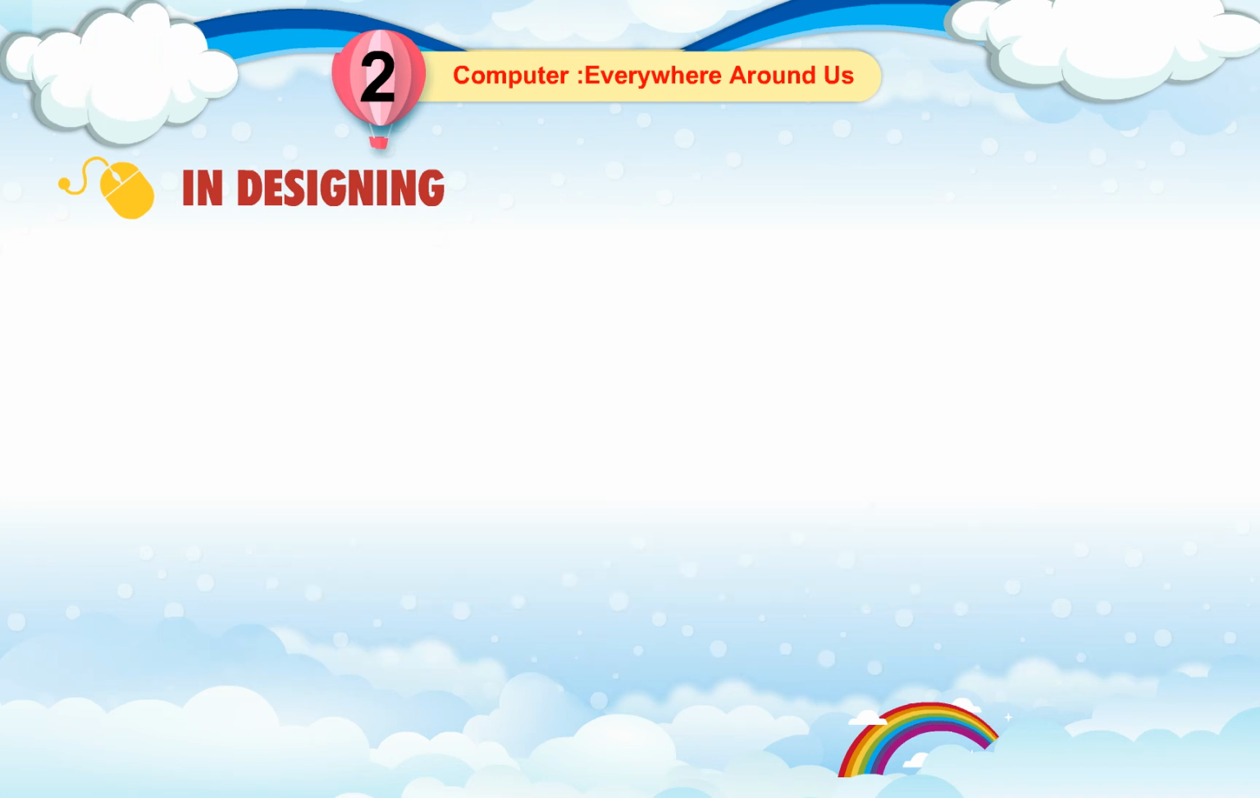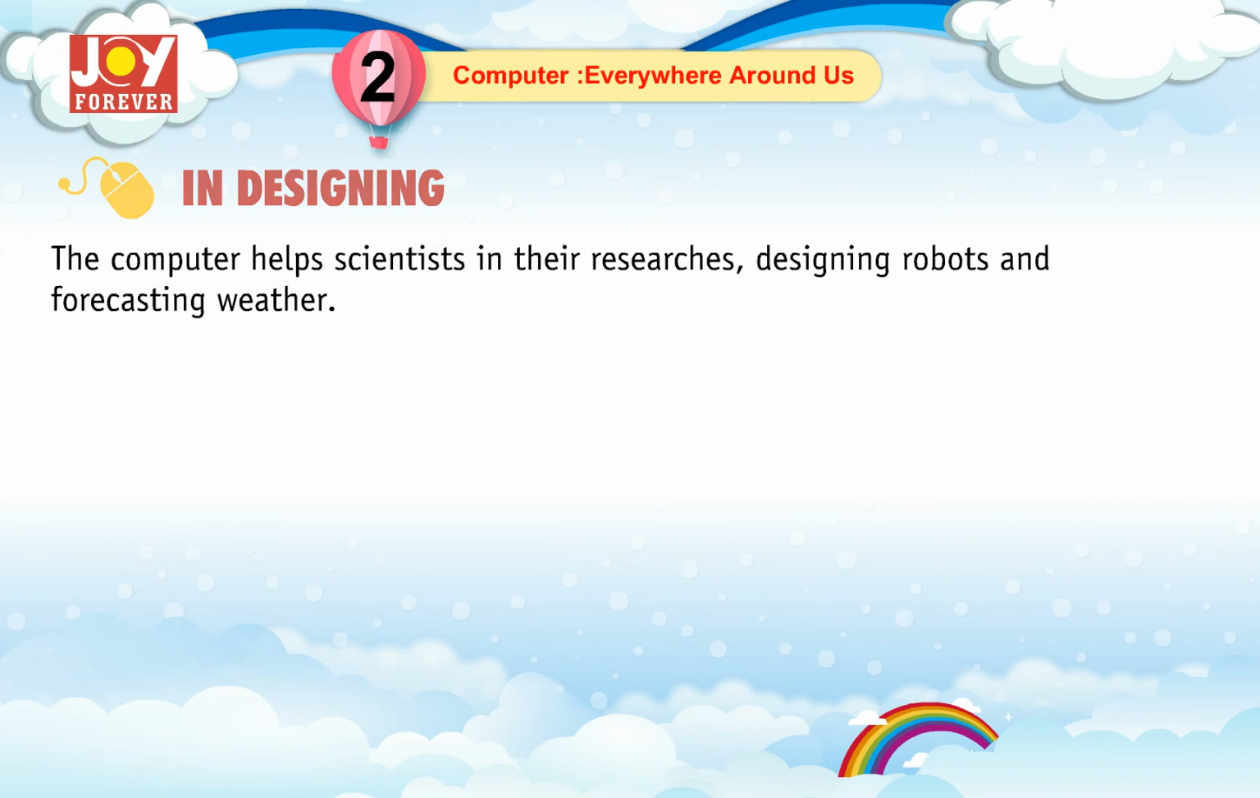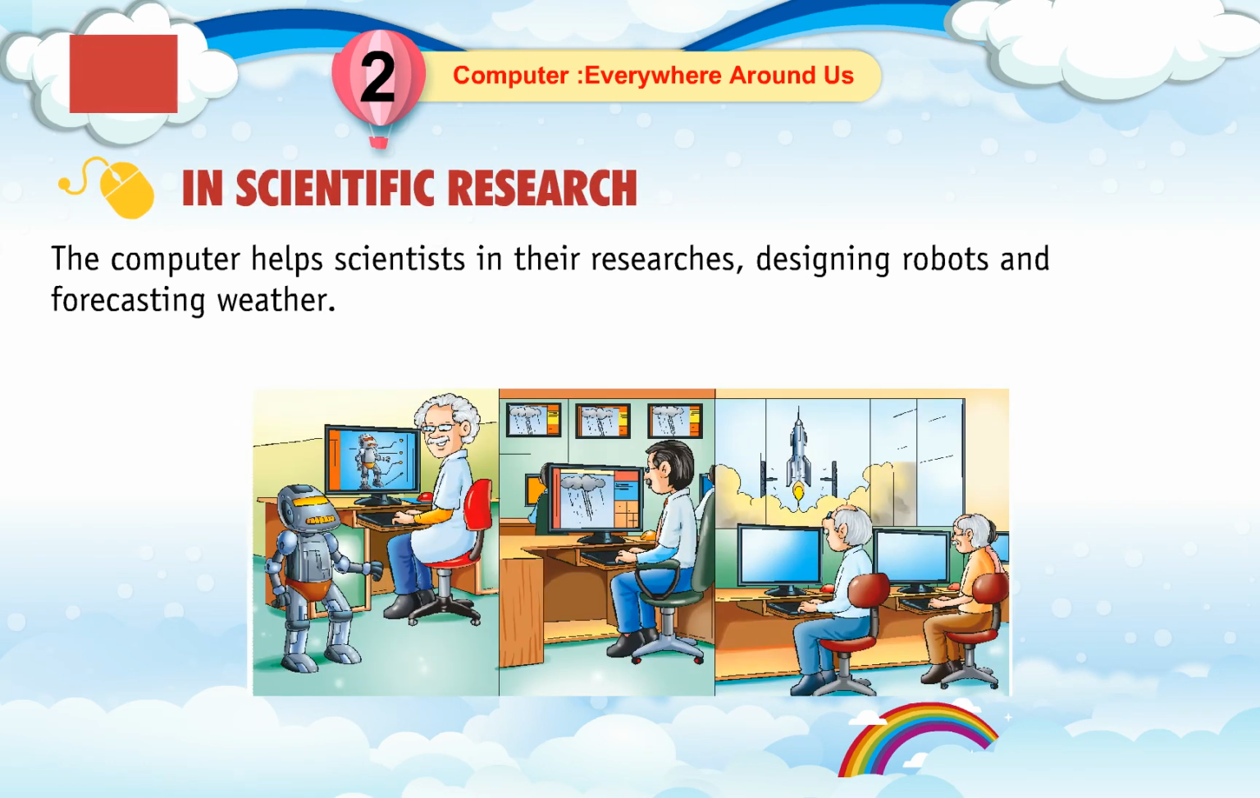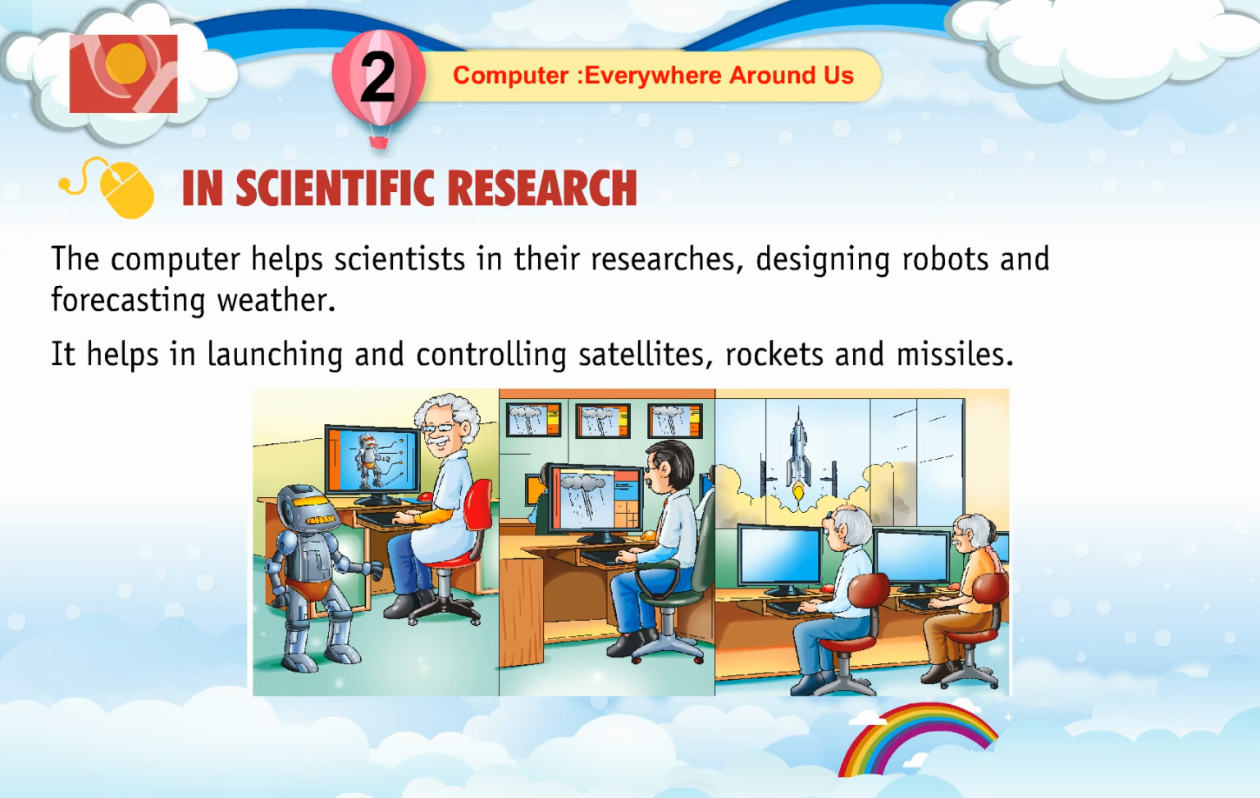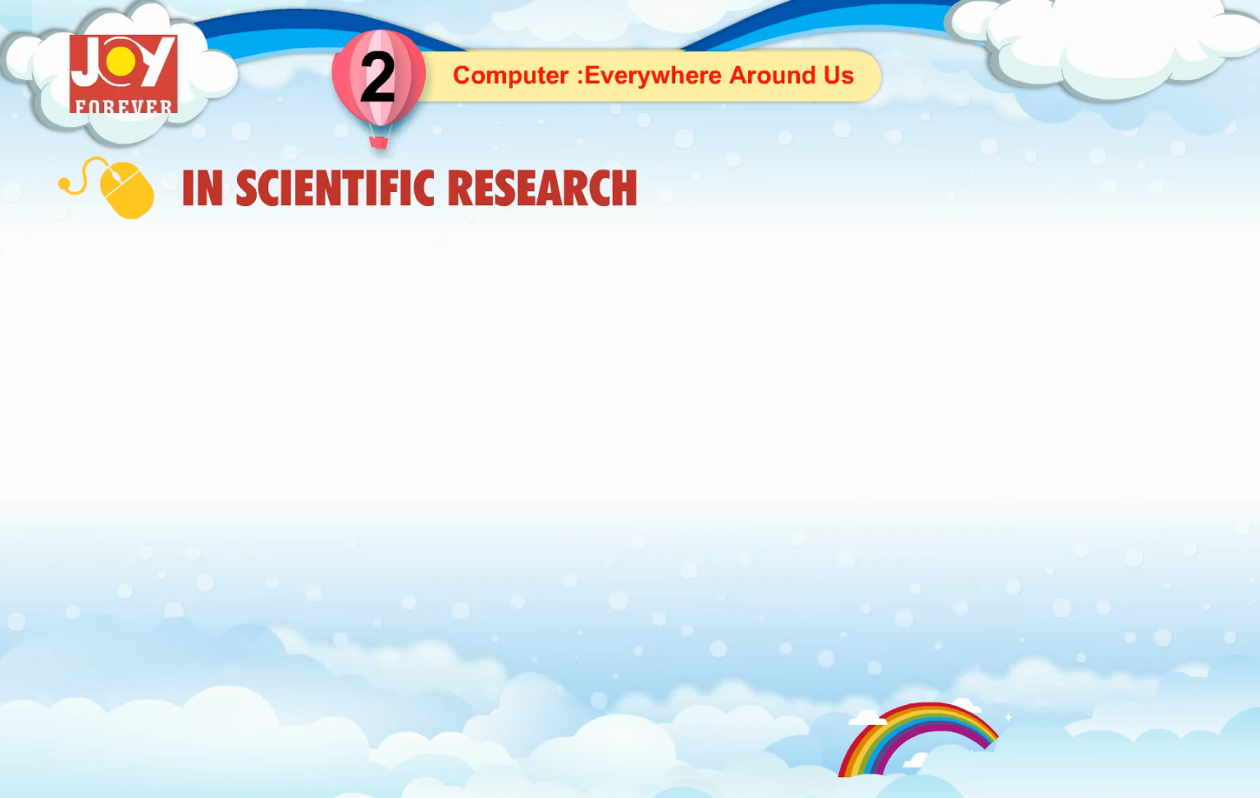In scientific research, the computer helps scientists in their research, designing robots, and forecasting weather. It helps in launching and controlling satellites, rockets, and missiles.